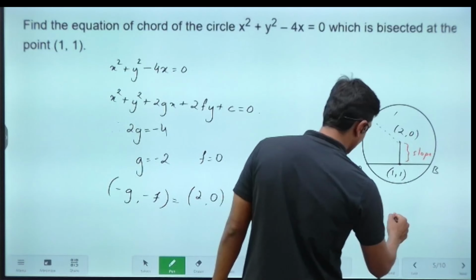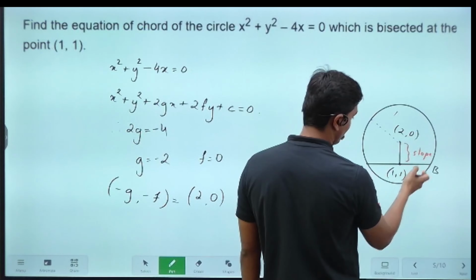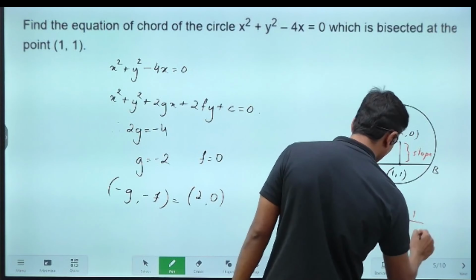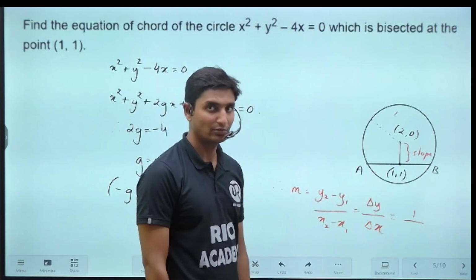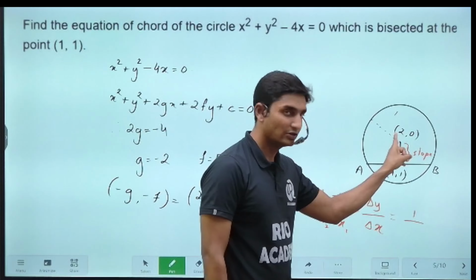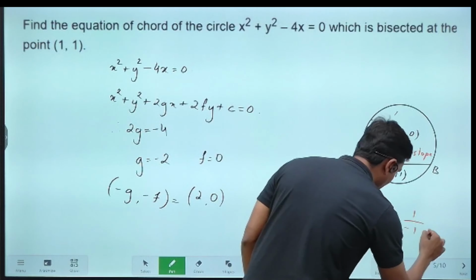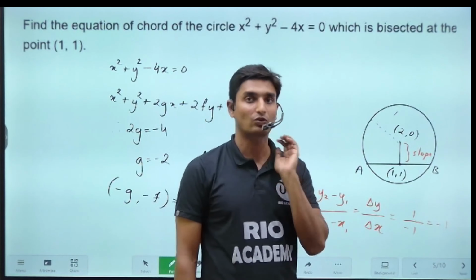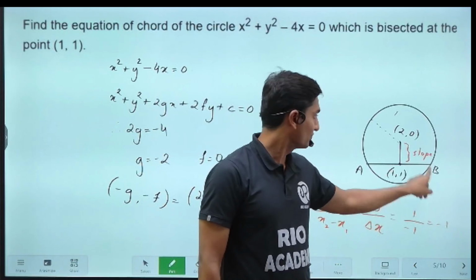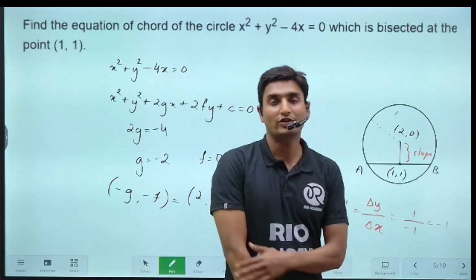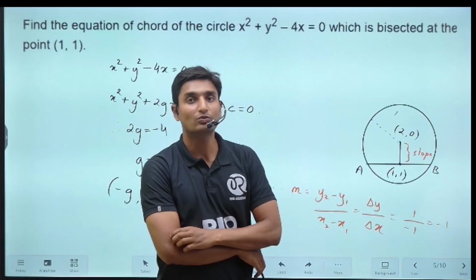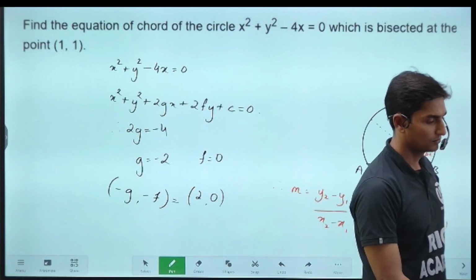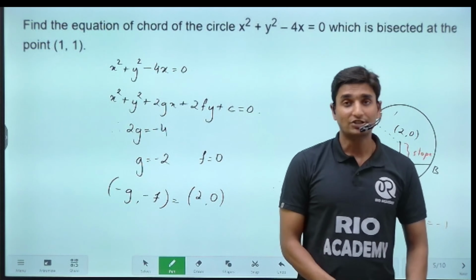So what is y, guys? Here y is 0, or you can also take that to be 1. So 1 minus 0, that is nothing but 1, and then 1 minus 2, that is nothing but minus 1. So the slope will turn out to be what, guys? Negative 1. The slope that we are obtaining is nothing but negative 1. Now we are going to identify the equation of the chord of the circle.